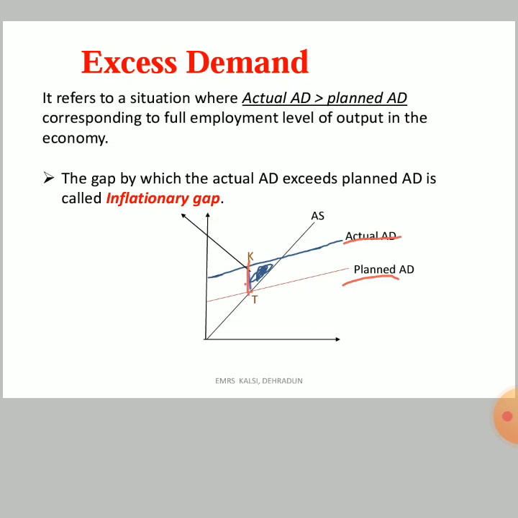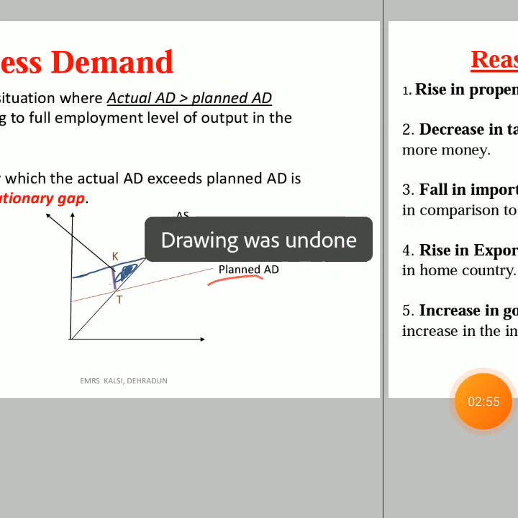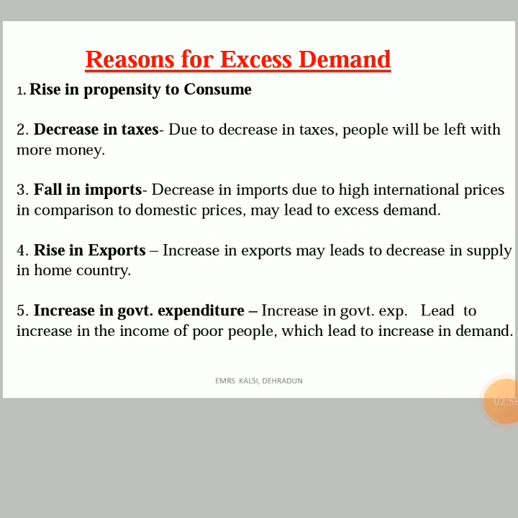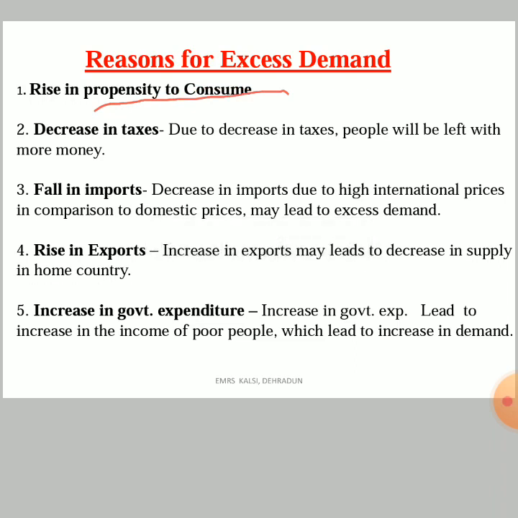Okay, now there are few reasons for this. Okay, reasons for excess demand. Okay, what are the reasons or what are the causes for excess demand? First is rise in propensity to consume. Okay, rise in propensity to consume, it means that, okay, first let me tell you what is propensity to consume. It means the portion of income which we are going to spend on purchase of goods and services.